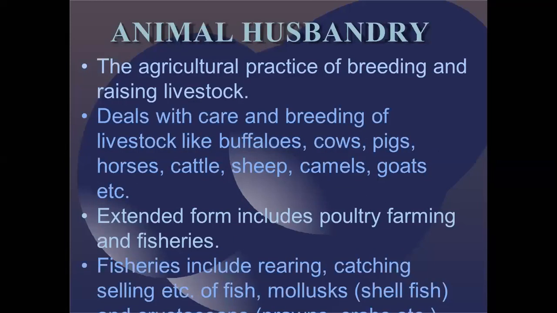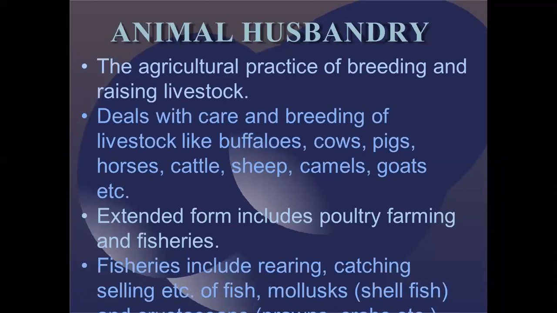Animal husbandry. We'll talk about a new aspect, that is animal husbandry. The agricultural practice of breeding and raising livestock is called animal husbandry. That means we are breeding animals for raising good livestock. Whatever rearing of animals is done, it is done so that we can get quality products from them, and it can be useful not only for mankind, but also for the people who are rearing them. Suppose you take the example of a milkmaid, or some different examples.